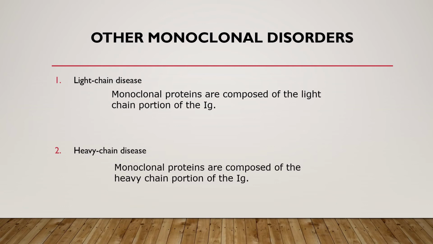Other monoclonal disorders would be light chain diseases and heavy chain diseases. In light chain disease, monoclonal proteins are composed of the light chain portion of the immunoglobulin. There are many light chain fragments produced, and the light chain diseases represent about 10 to 15% of all monoclonal gammopathies. The heavy chain diseases are when monoclonal proteins are composed of the heavy chain portion of the immunoglobulin. There's a large amount of heavy chain fragments produced in this type of disease, and some symptoms would be things like weakness, fever, increased bacterial infections, an enlarged spleen, an enlarged liver, and anemias.